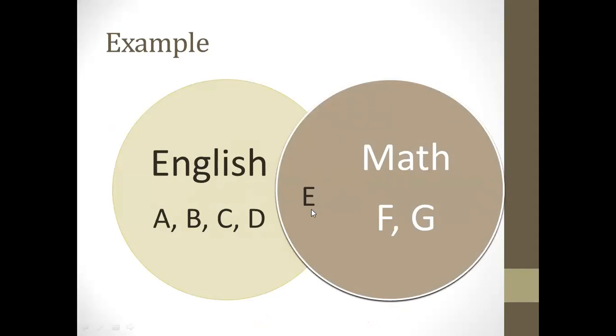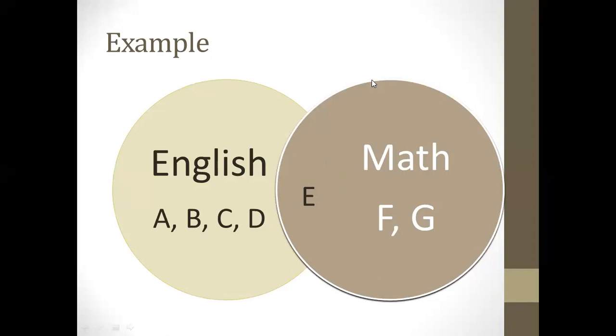So in this circle you can see E, F, G, and this is the circle which is representing the students who like English, A, B, C, D, E. Okay, so you can see that E is the common between these two circles. That means E is the student who likes English also and math also. That's why we write it in the middle. So this E also belongs to that circle and it also belongs to that circle. So this is common between these two circles.